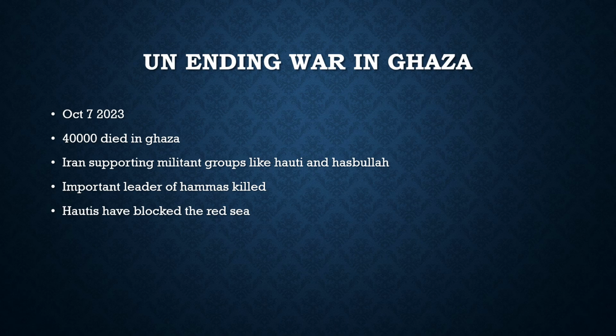When such wars occur, the impact is not limited to that area only, but it spreads to the whole world. To understand this, we have to understand the concept of the Red Sea, which is very useful for maritime trade, but unfortunately it has been blocked by the Houthis, and because of that, economic conditions have worsened.